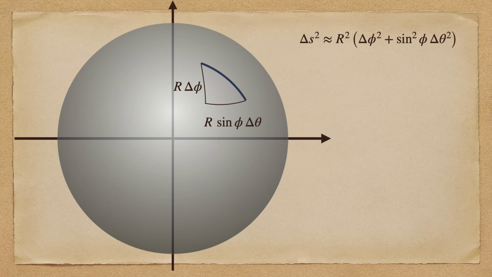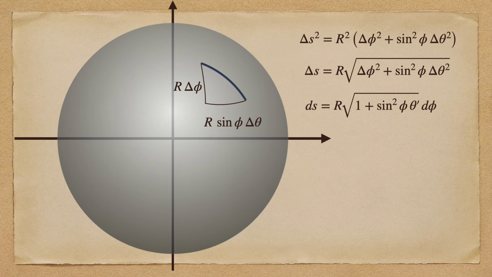We are, of course, working on the surface of a sphere, not with planar triangles, so this is just a loose estimate. However, the smaller we make the change in colatitude and longitude, the more accurate this estimate becomes, until, in the infinitesimal limit, the equivalence becomes exact. This gives us the distance functional for a sphere of radius r. This is the functional whose integral we want to minimize to find the geodesic.